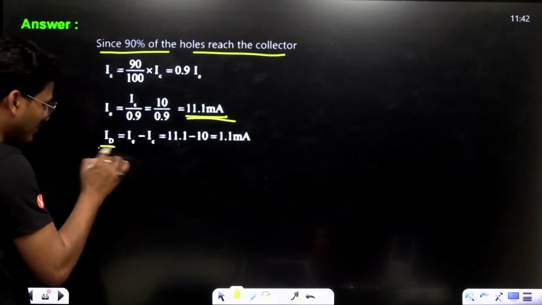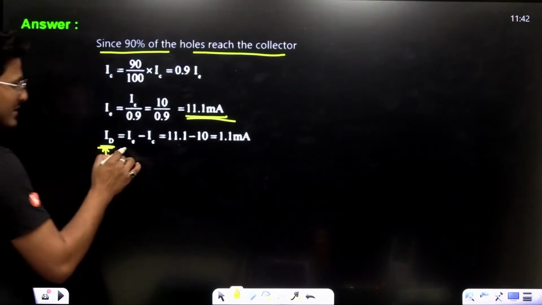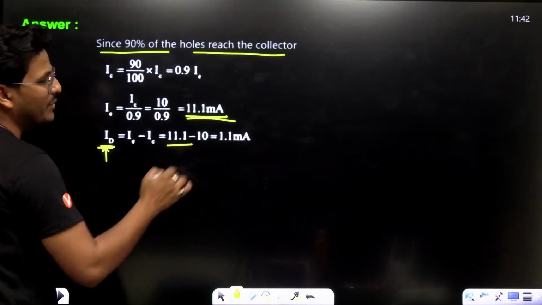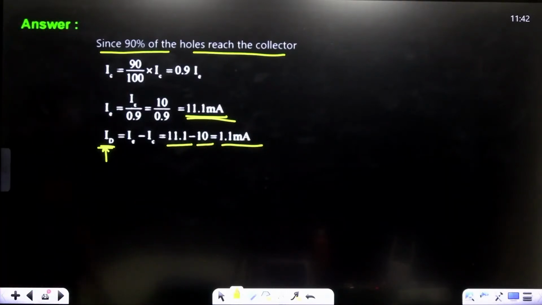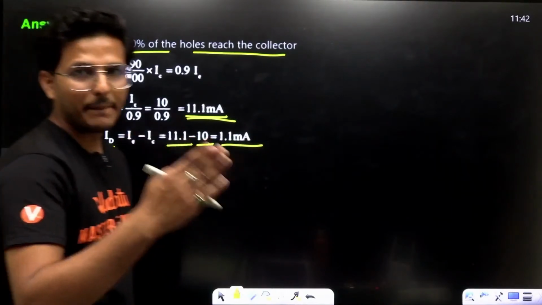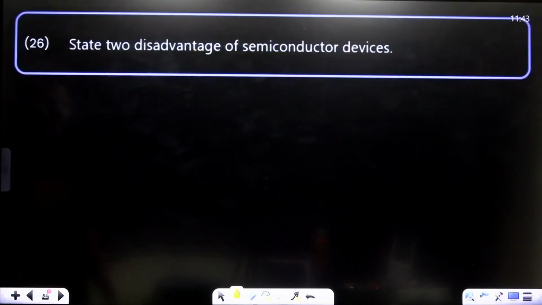Now, we have to calculate IB, basically the base current, that is IE minus IC, that is 11.1 minus 10, that is 1.1 milliampere. 1.1 milliampere current, the emitter base current basically. This is the emitter base current.